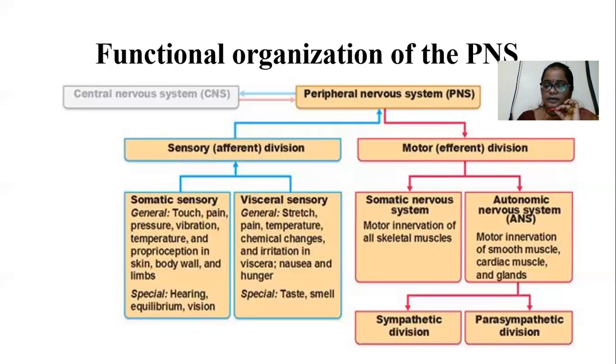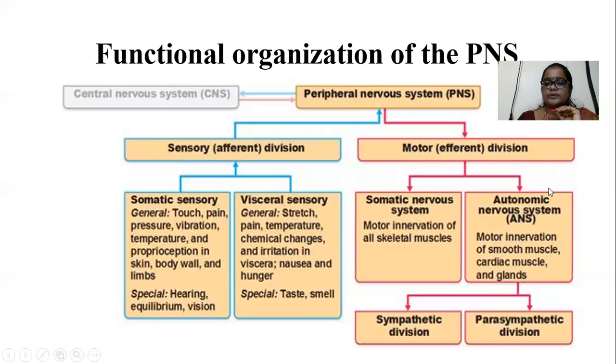The visceral organs consist of autonomic motor neurons, which provide motor innervation of smooth muscles, cardiac muscles, and glands. Endocrine gland secretions, hormone production, and hormone secretion are also not in our control.